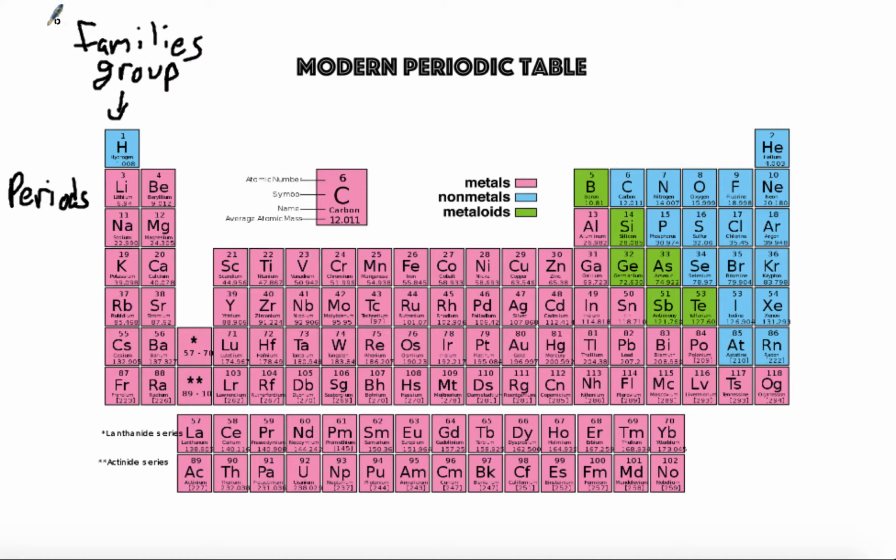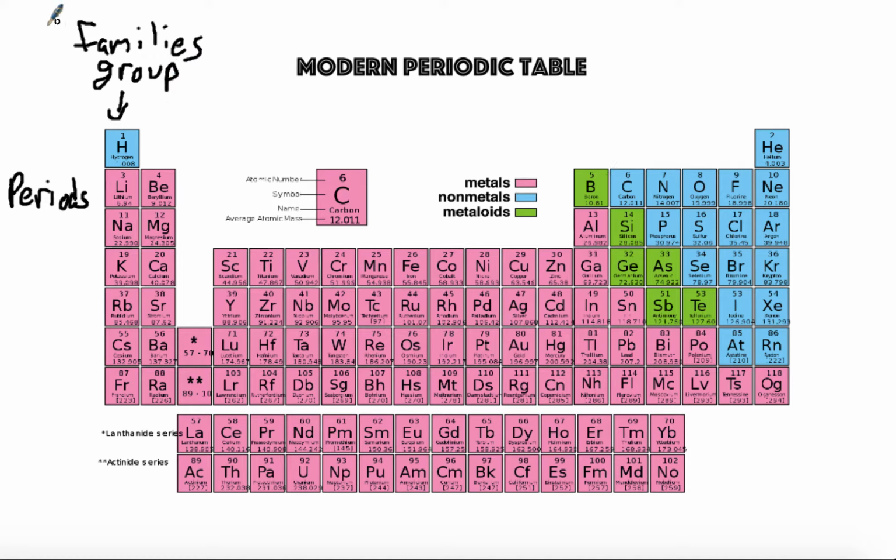So next up are metalloids. Metalloids are those that are present on the staircase of the periodic table. If we take a look here, these green ones are our metalloids. You can see kind of like a staircase between these elements. That's where they are. So only about 6 elements are considered to be metalloids. Metalloids are the midpoint between metals and nonmetals. It really depends on the conditions.